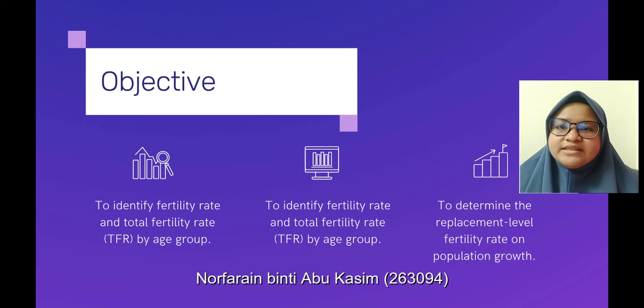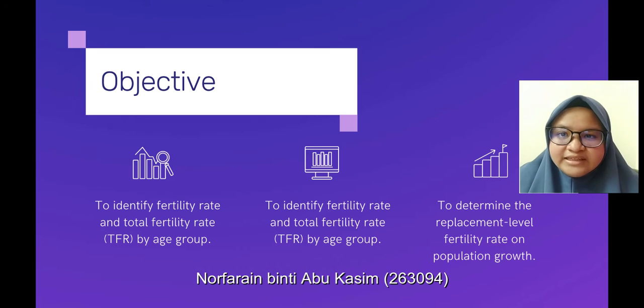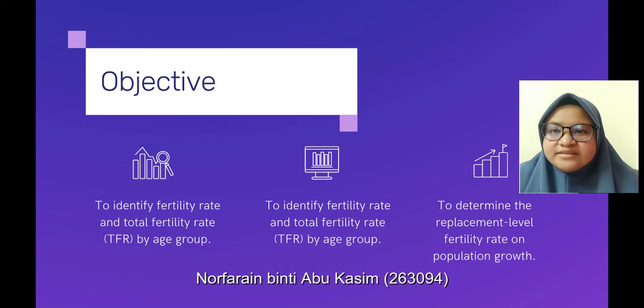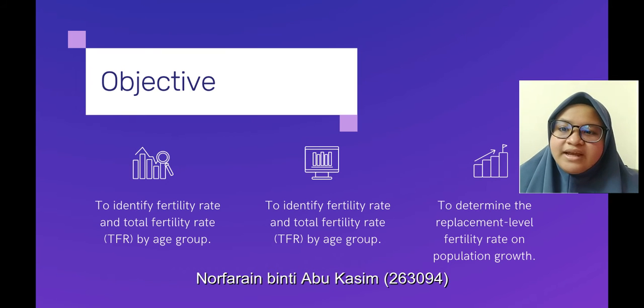Our objective is, first objective, to identify fertility rate and total fertility rate, TFR, by age group. Second objective, to analyze the total fertility rate, TFR, in achieving the replacement level fertility. The last objective is to determine the replacement level fertility rate on population growth.